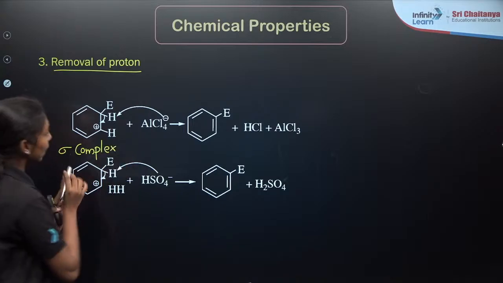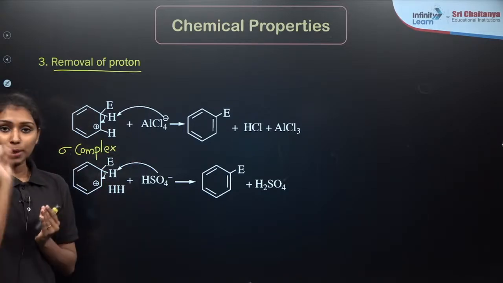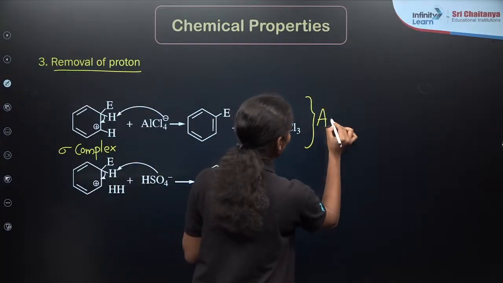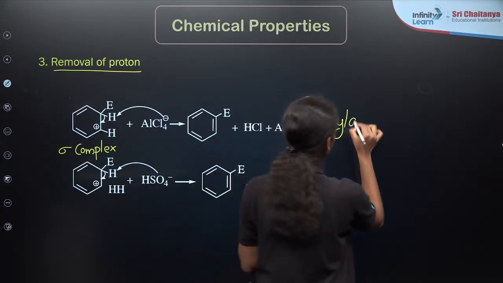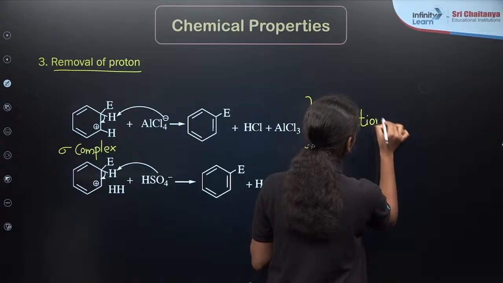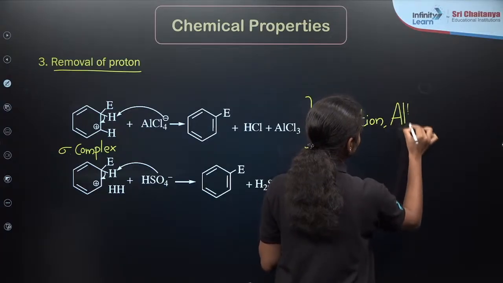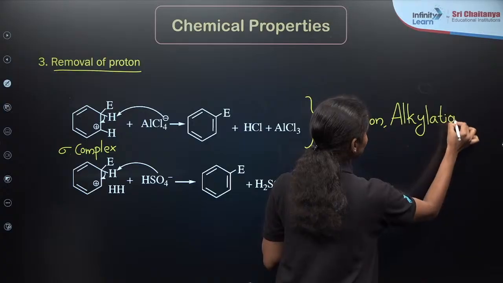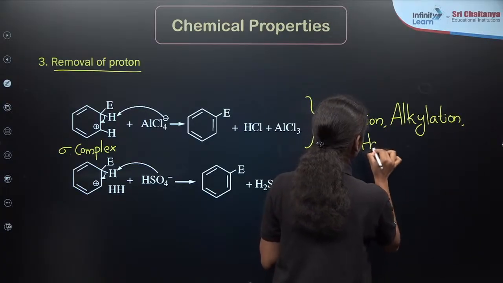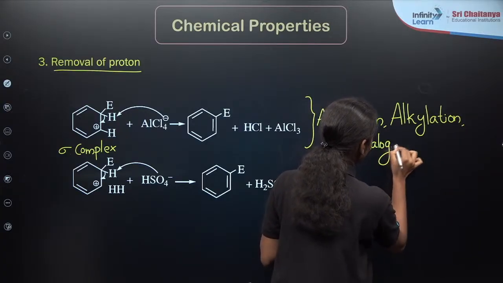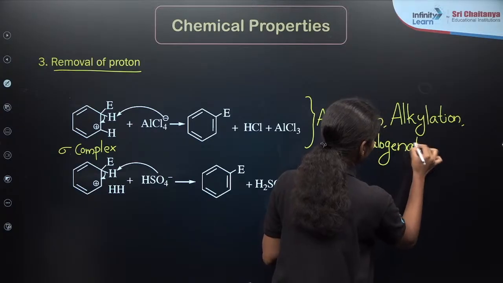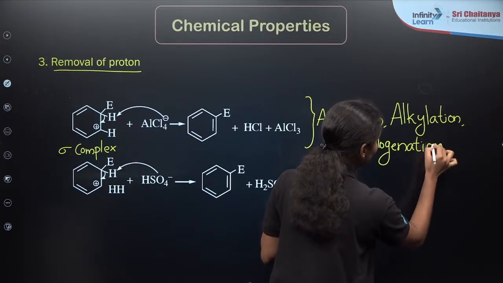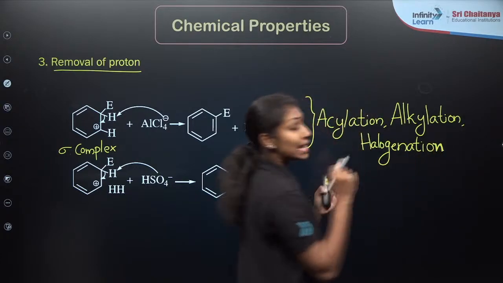So what you are observing here, in the presence of Lewis acid compound, if you are taking any of the acylation, alkylation or halogenation, these are the three reactions in which Lewis acid participates, right? So after reacting with the acyl halide, alkyl halide or halogen, it will form AlCl4 minus ion.